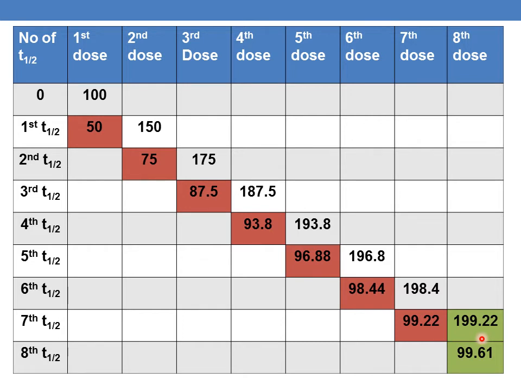The importance of steady state concentration will be dealt with in the next video. As of now, the concentration at which A max, or A SS max, where SS is nothing but steady state, A max will be 2 times the dose and A minimum will be the dose. That point is said to be steady state concentration.